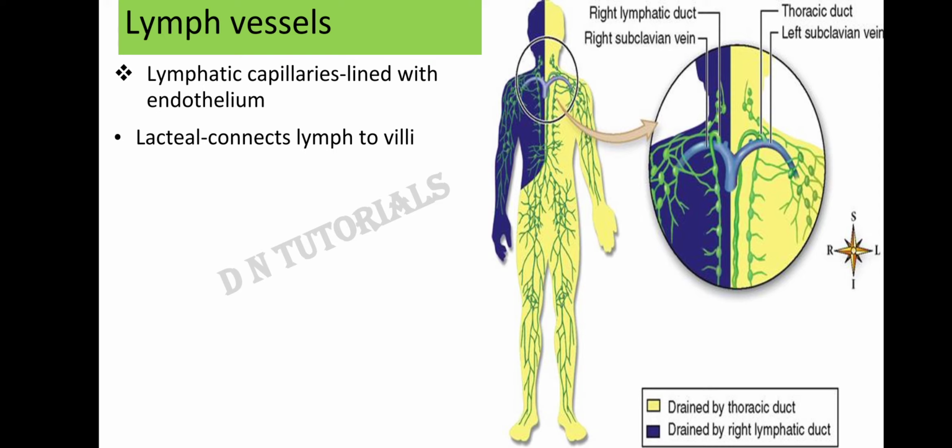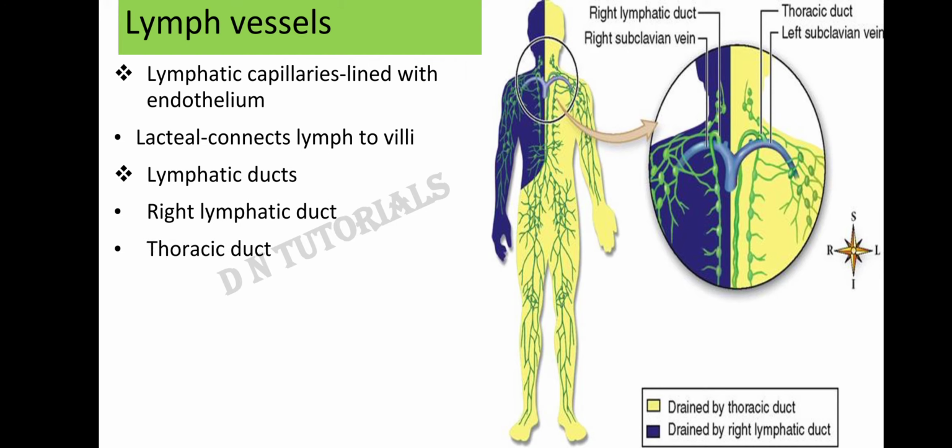The second lymphatic vessel is the lymphatic ducts. Lymphatic ducts comprise two main lymphatic ducts. The first one is the right lymphatic duct and the second one is the thoracic duct. If you look into this diagram, the right lymphatic duct, as the name tells us, collects the lymph from the right part of the body and pours it back to the bloodstream.